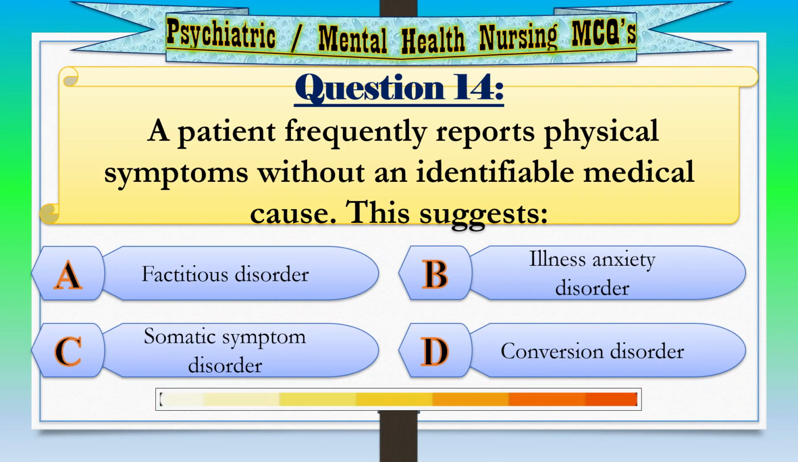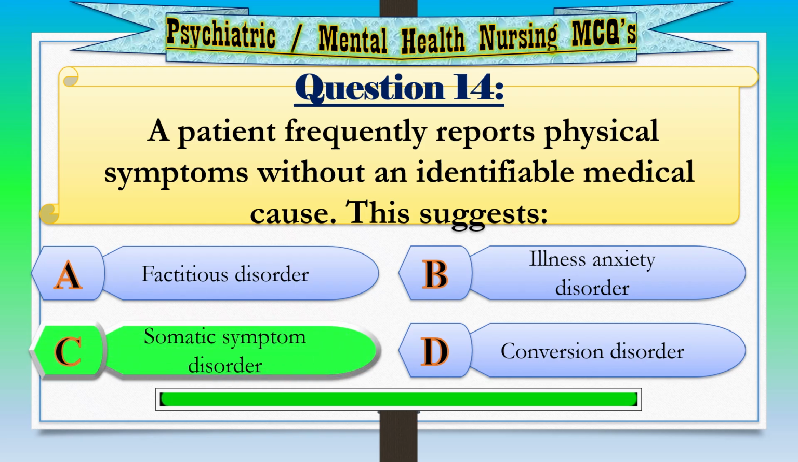Question 14. A patient frequently reports physical symptoms without an identifiable medical cause. This suggests Option A, factitious disorder. Option B, illness anxiety disorder. Option C, somatic symptom disorder. Option D, conversion disorder. Correct answer, option C, somatic symptom disorder.